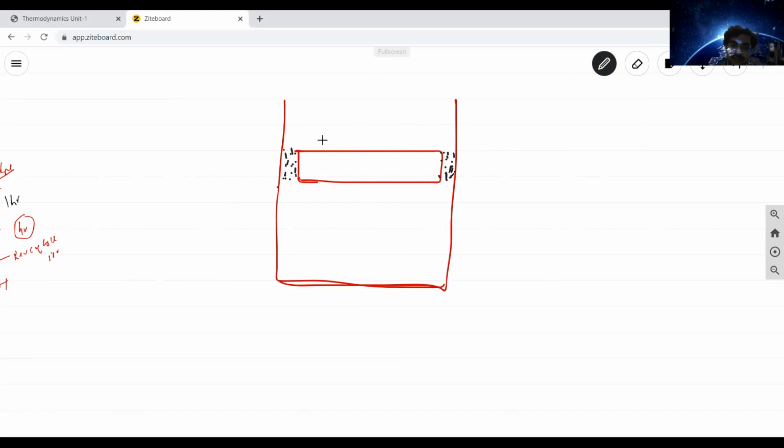I just want to keep a few weights, a few slides, on top of this piston like this. See, I can arrange around 4 weights like this. As a thermal engineer, you need to focus on these properties, like initially pressure P1, volume V1, temperature T1. Usually this is called the boundary line.